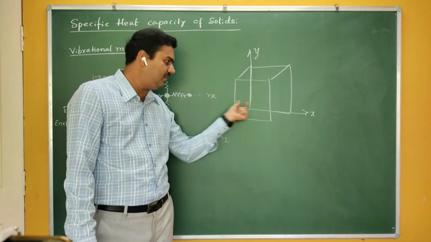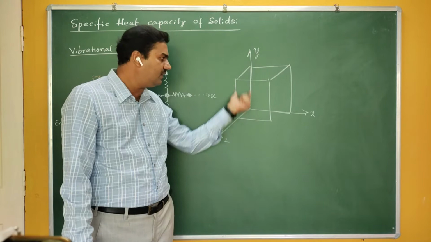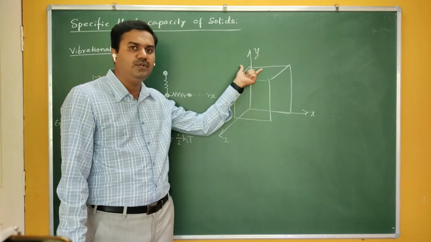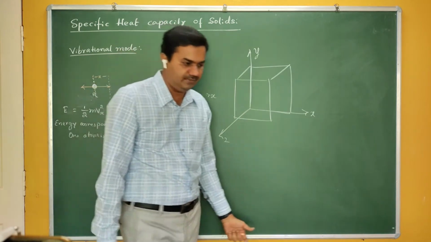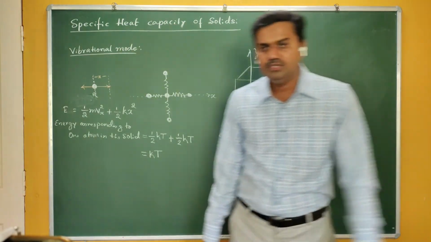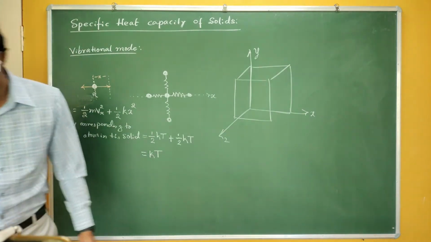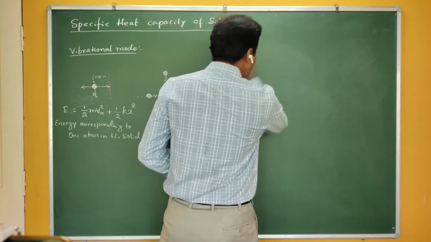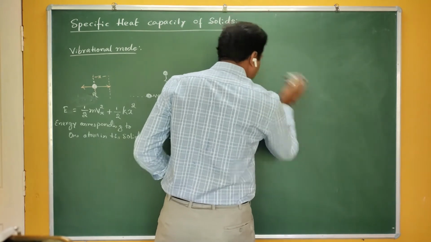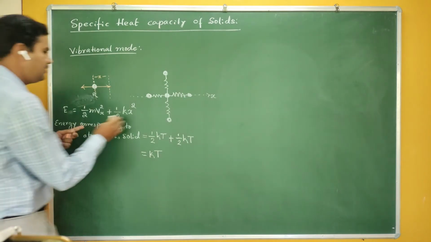You can see here there are some atoms which vibrate along the x-axis, certain atoms which vibrate along the y-axis, and there may be certain atoms which vibrate along the z-axis. So the solid is considered to be a 3-dimensional harmonic oscillator. What is the energy corresponding here?